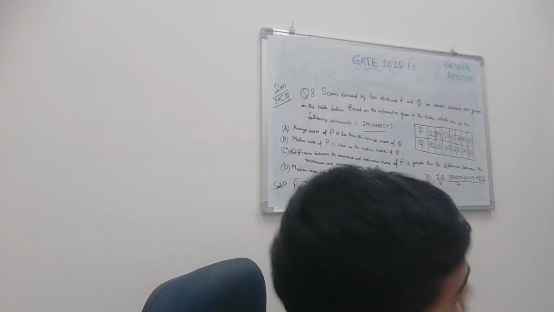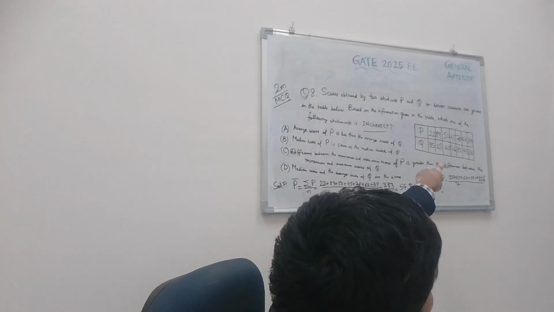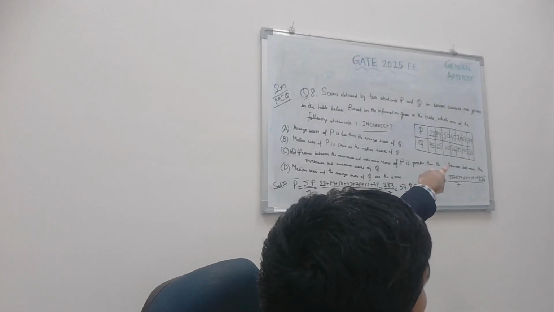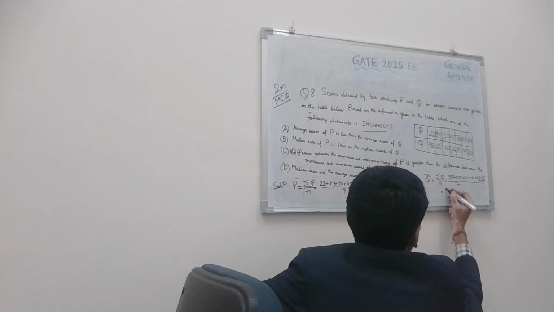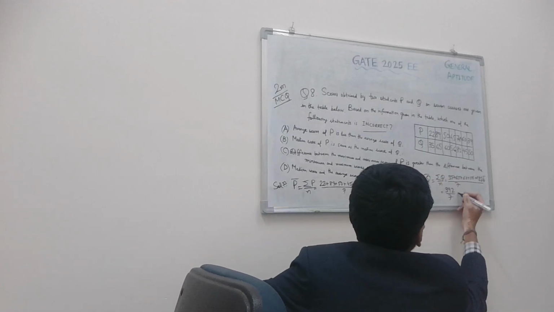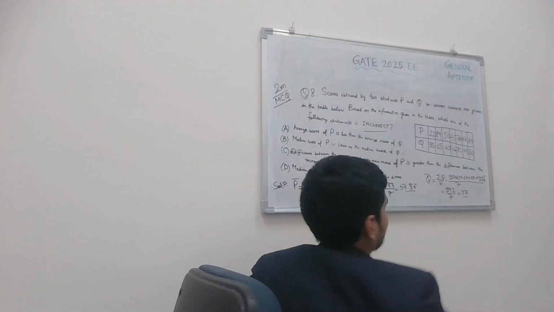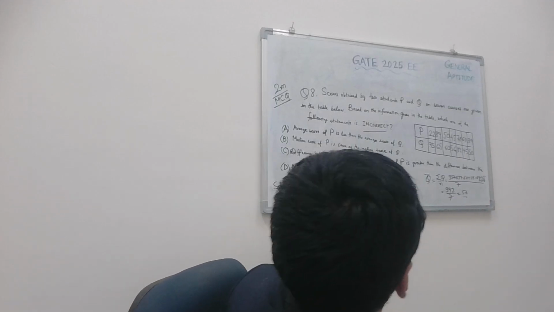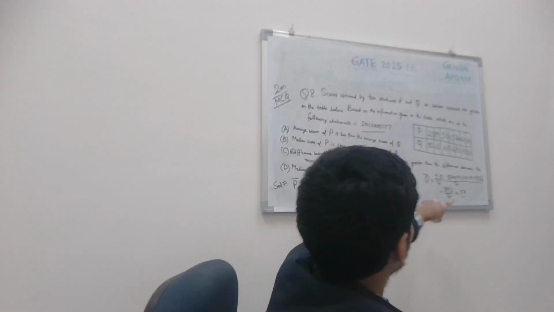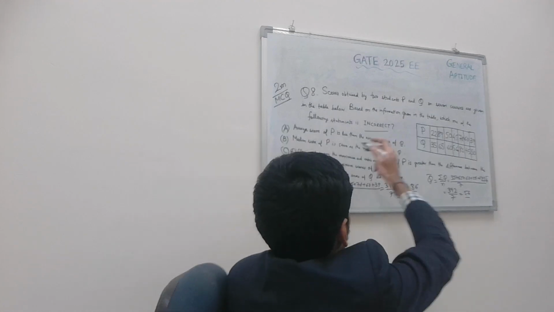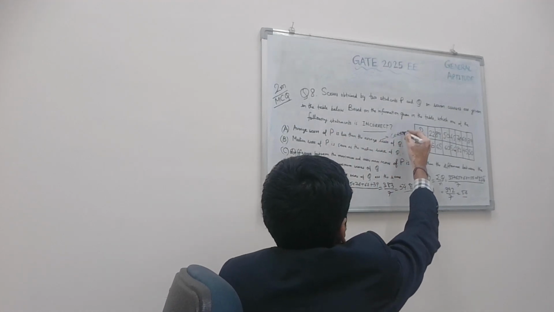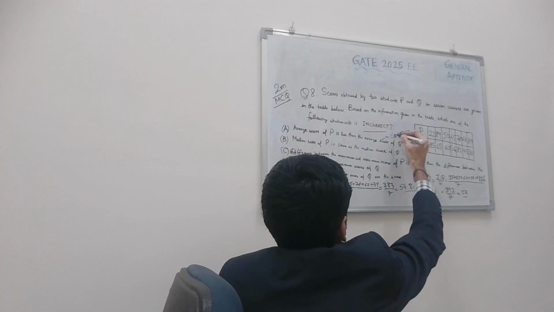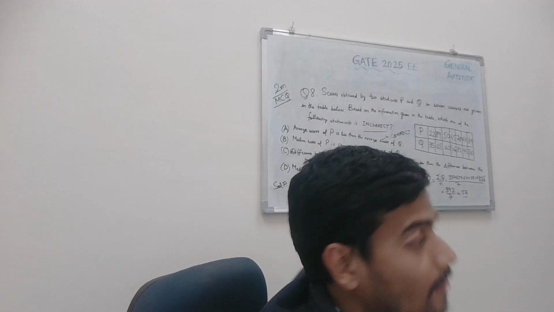So we have to calculate: 35, 65, 100, 160, 216, 297, 342 and 392. 392 by 7 is 56. So the average score of P is less than the average score of Q. So this one is correct. This is correct, not incorrect. Incorrect is asked, so this is not the correct option.